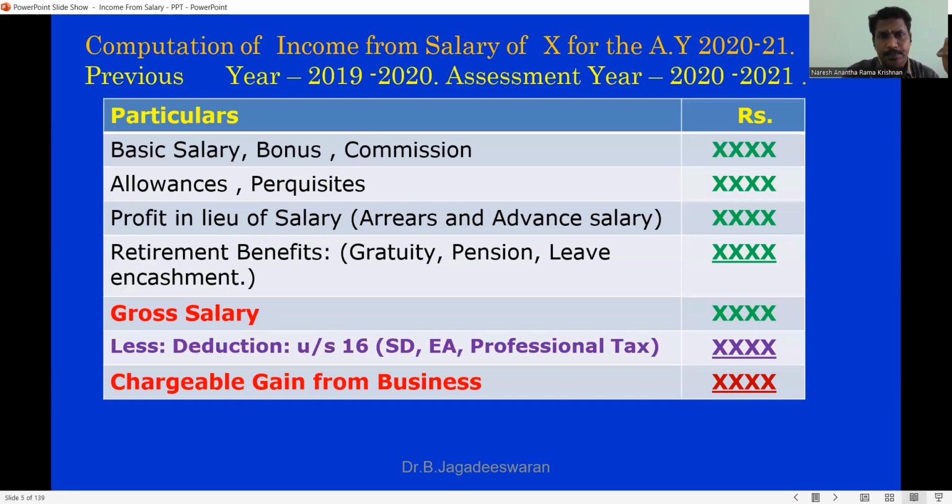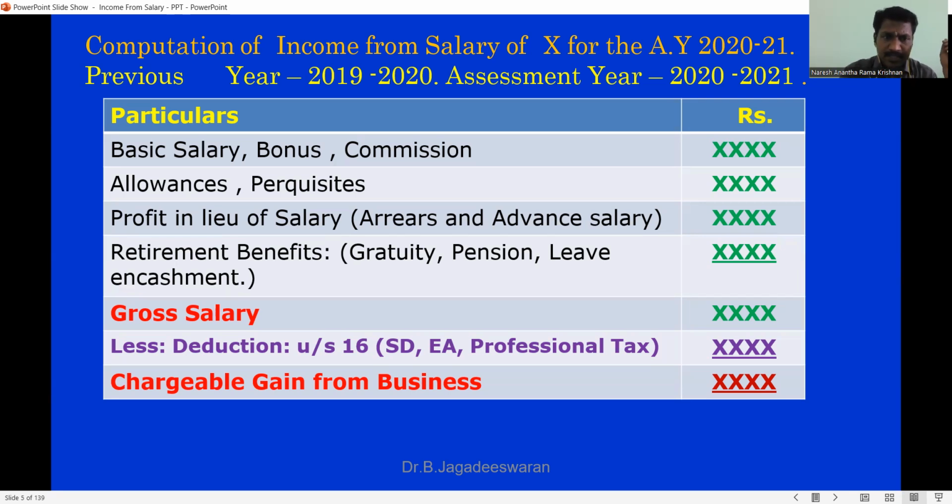Perquisites: some categories of persons, like directors or high-level people, get additional benefits on top of their salary, like a bungalow, or a car along with a driver, payment of mobile bill or club bill by the employer, or any other extra advantage given to a specific employee. That is called perquisites. Then profit in lieu of salary, any arrears, or any salary you receive in advance, will all be clubbed into income from salary.